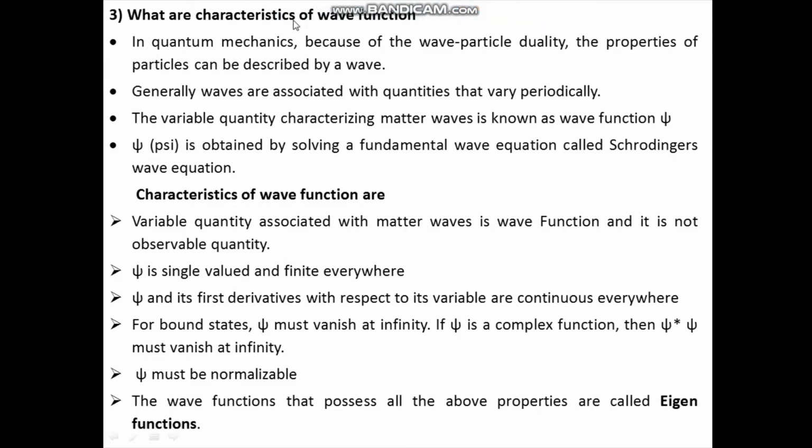What are the characteristics of wave function? In quantum mechanics, because of wave-particle duality, the properties of particles can be described by waves. Generally, waves are associated with variable quantities that vary periodically. The variable quantity characterizing matter waves is known as the wave function, and it is represented by the symbol psi. This psi wave function is obtained by solving the fundamental wave equation, that is called Schrodinger's wave equation.